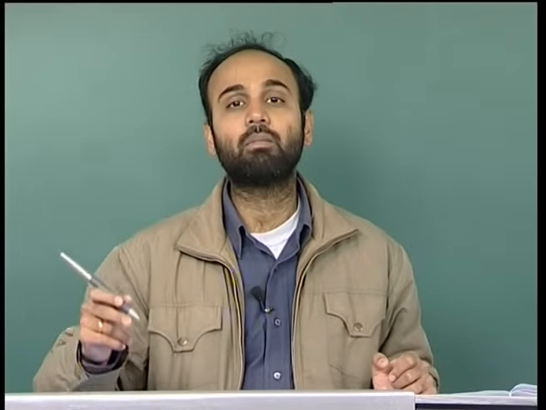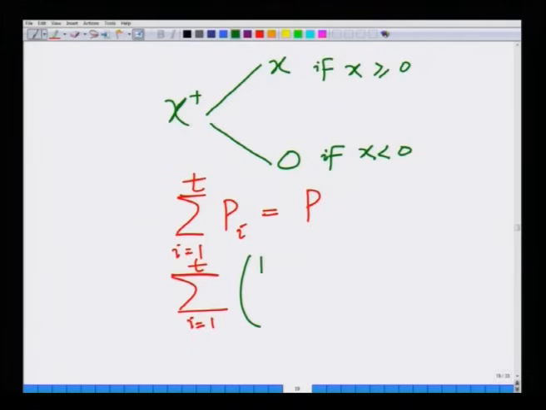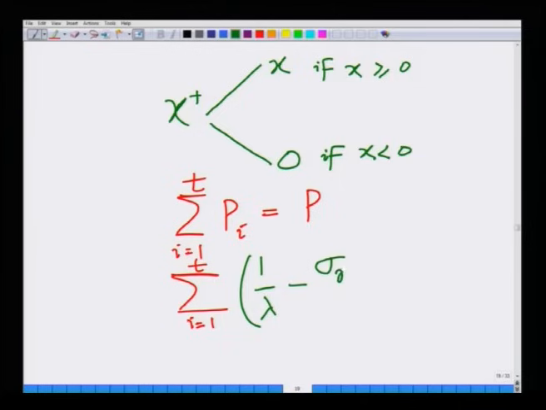Remember, we still have to use our power constraint. We still have to use the condition that summation P I, I equals 1 to t, equals P. Substituting the expression for P I, I have summation I equals 1 to t of 1 over lambda minus sigma n squared over sigma I squared, plus, notice the plus sign here, that is P. That is how I compute the powers.